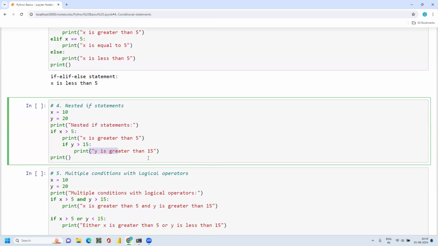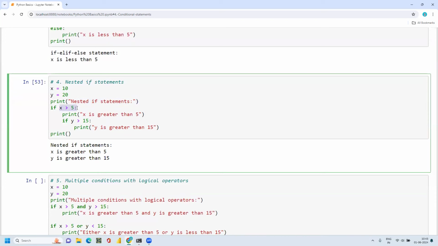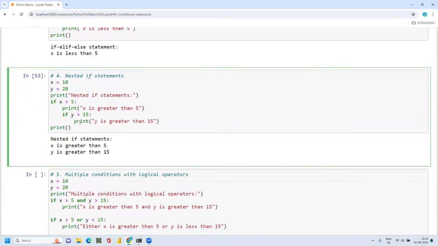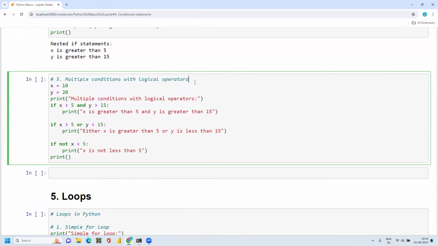So all these conditions are satisfied. The first condition is x, which is 10, greater than 5. Then 20 is greater than 15. So you can use this nested if statement. If you have multiple conditions with multiple variables, you can use nested if statements.